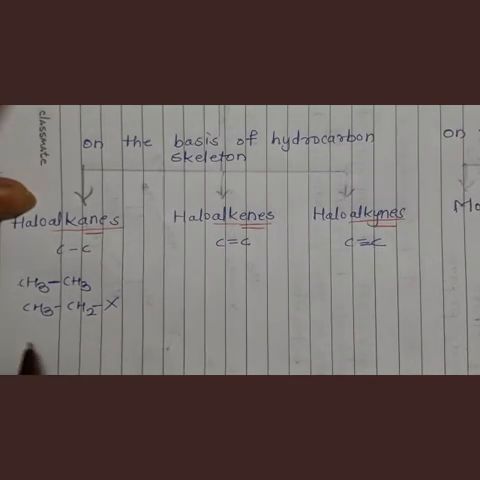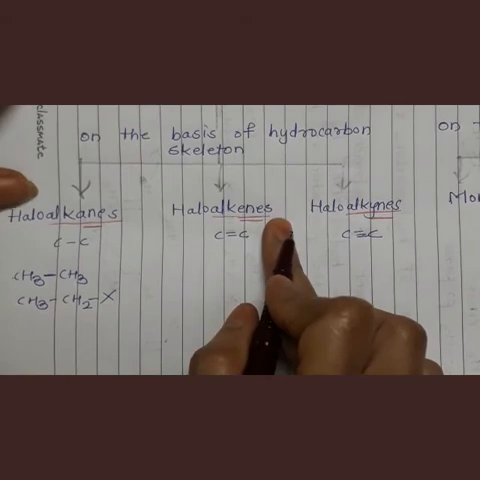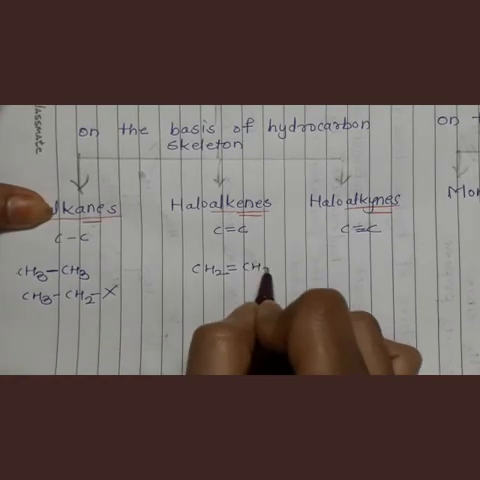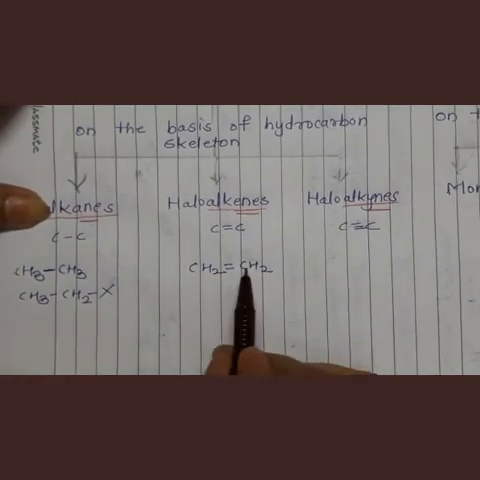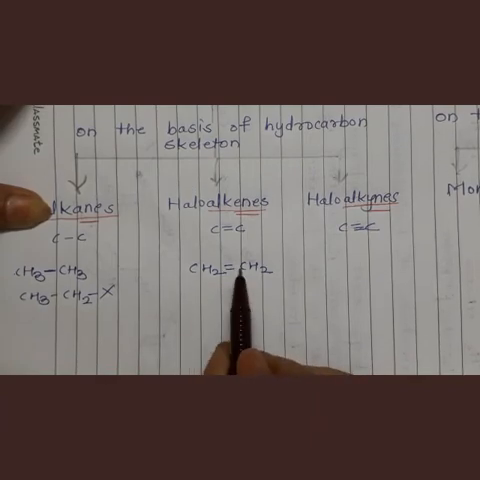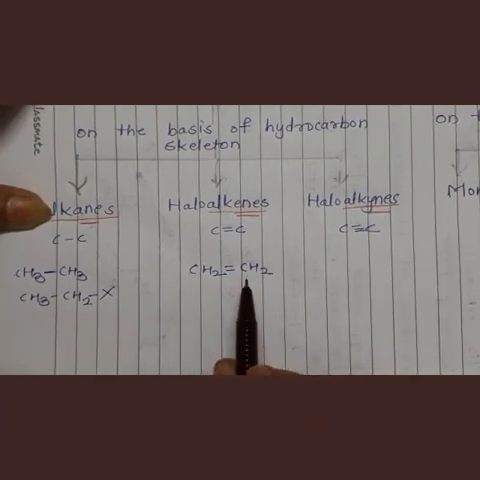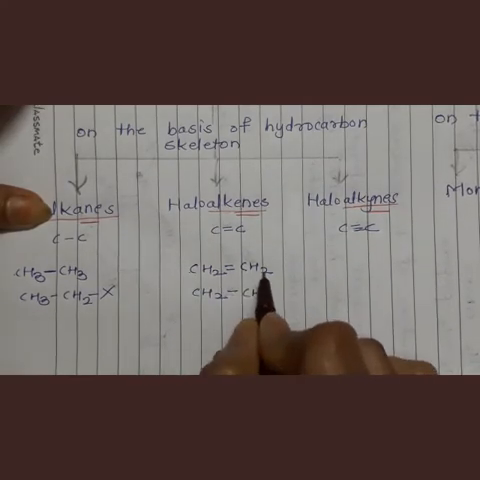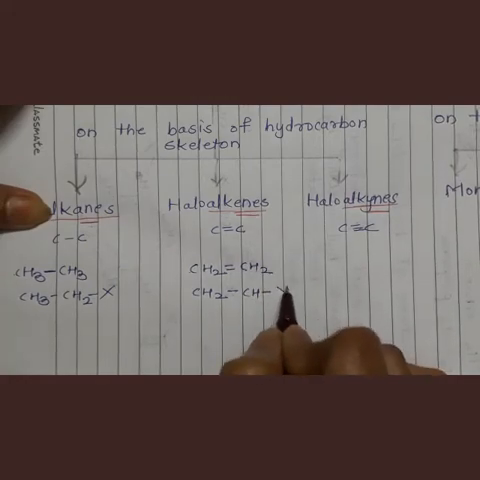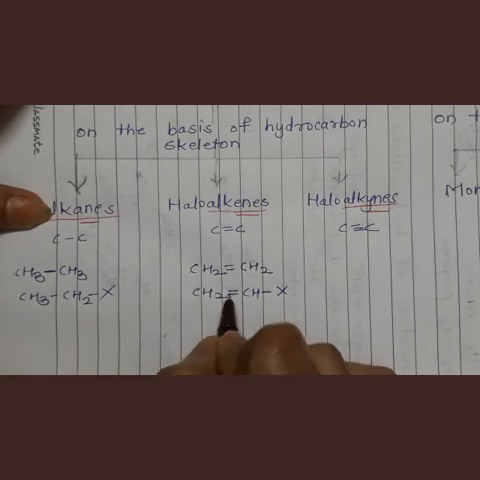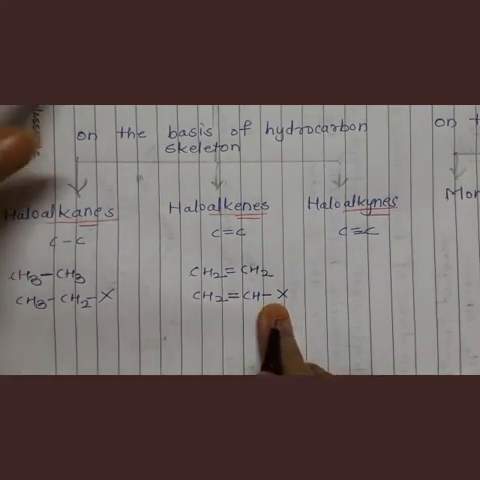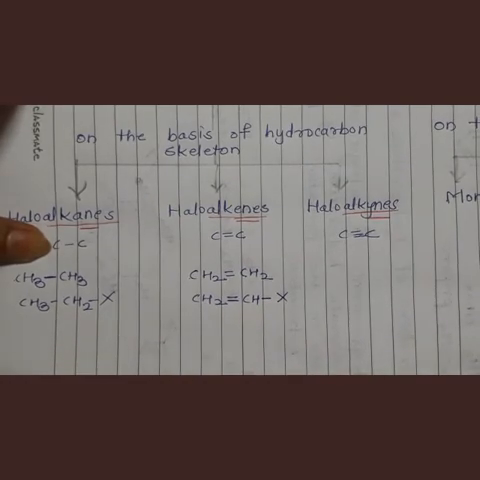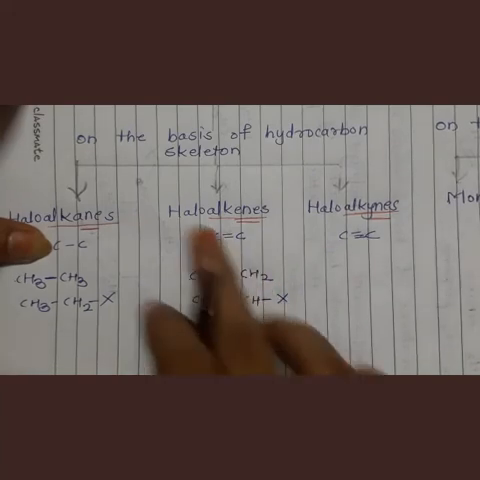Understand? Then haloalkenes. Let us take one example of alkene, CH2 double bond CH2. It is ethene, right? Carbon-carbon double bond, that means it is alkene, and 2 carbon atoms are there, so it is ethene. Okay, so let us replace one hydrogen atom. Here 2 hydrogens are there. Let us replace one hydrogen atom by halogen. Okay, so this is an example of haloalkene. It is haloethene. Understand? When carbon-carbon double bond and halogen are there, this is haloalkene.